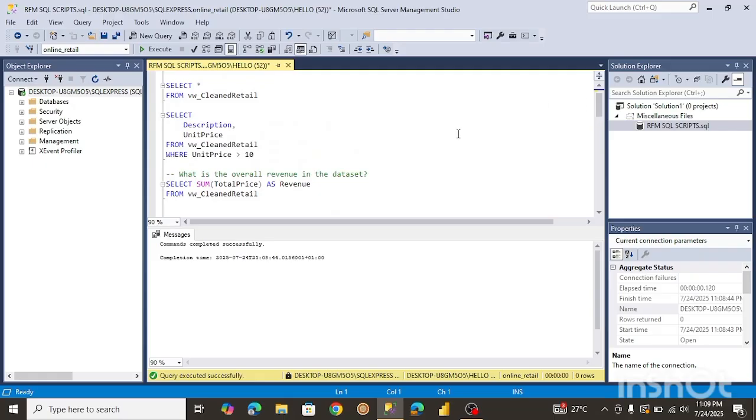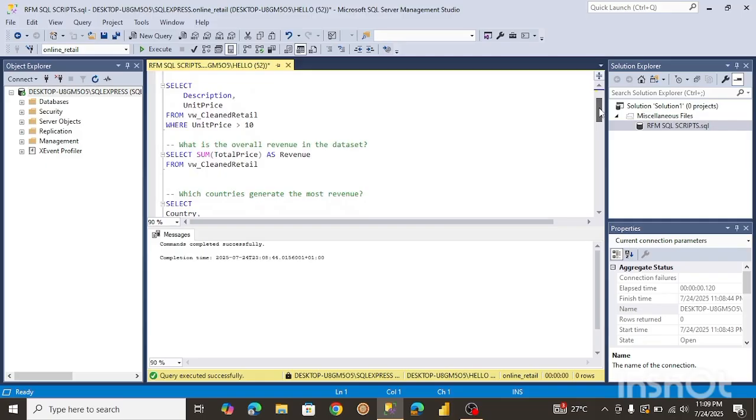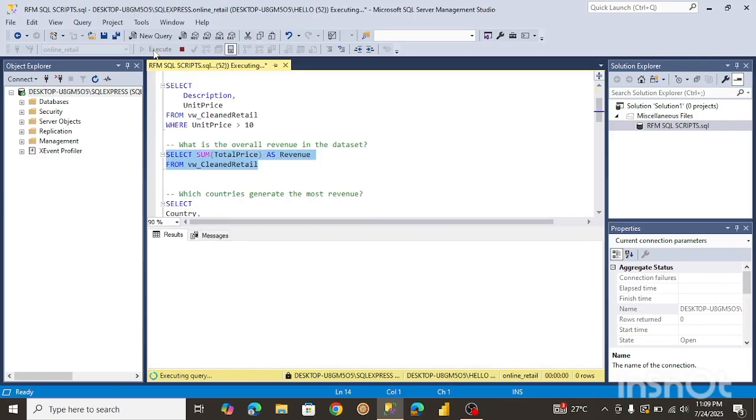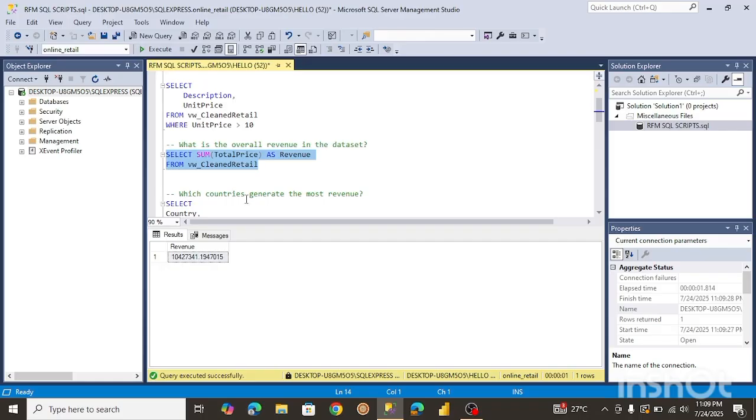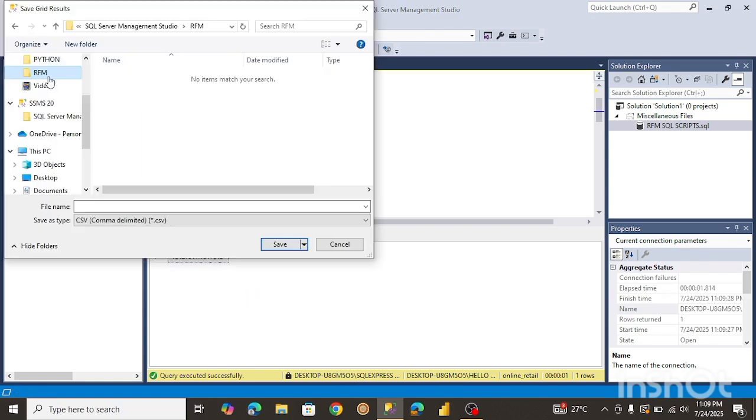I'm going to run them and save them as CSV, and then run them in Power BI. So let's find a couple that might be suitable for visualization. This might be suitable just to know the overall revenue, right? We might visualize this in a card visual. So to save it, we're just going to right click and save result as. I'm just going to save this inside here. I'm going to name it total revenue.